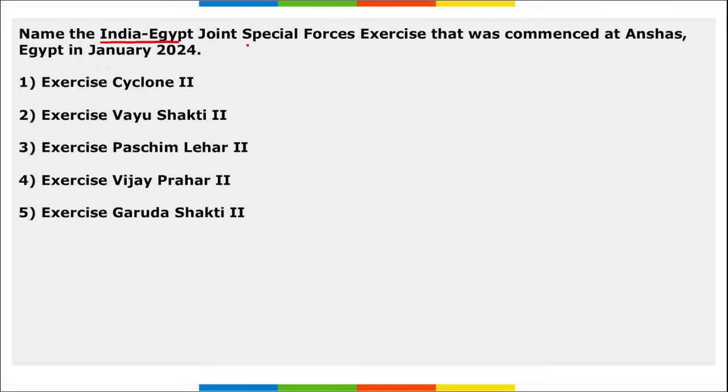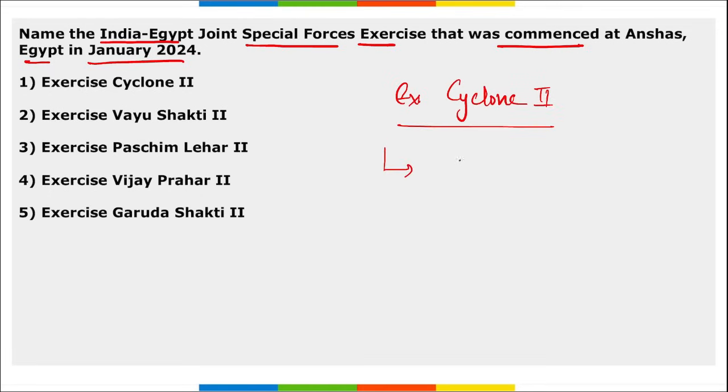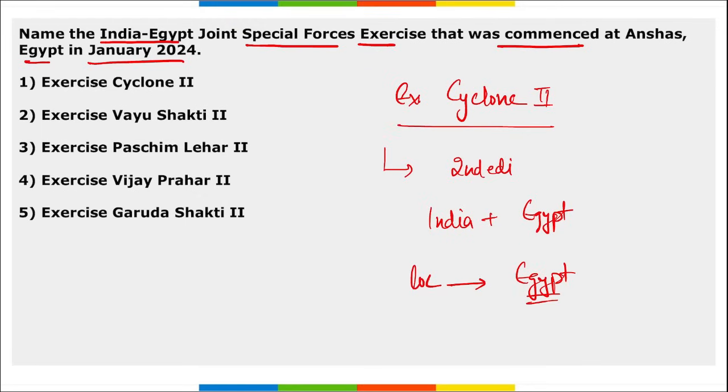Name the India-Egypt Joint Special Force Exercise that was commenced in Egypt in January. What is the name of the exercise? It is Exercise Cyclone 2. Right? Cyclone 2. That means it was the second edition of this exercise. It was between India and Egypt. Then remember the location. Where was this exercise held? The location is Egypt. In Egypt, this exercise was held. Correct? And it was started from 22nd of Jan till 1st of Feb. Right option, option 1.